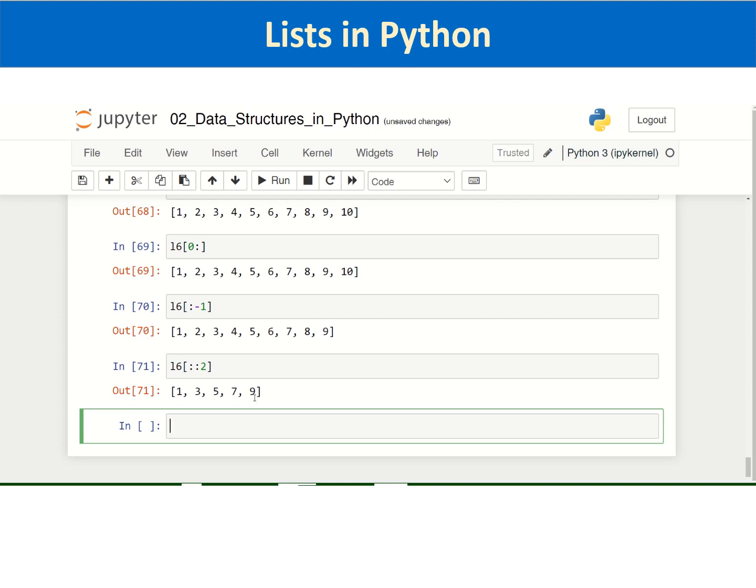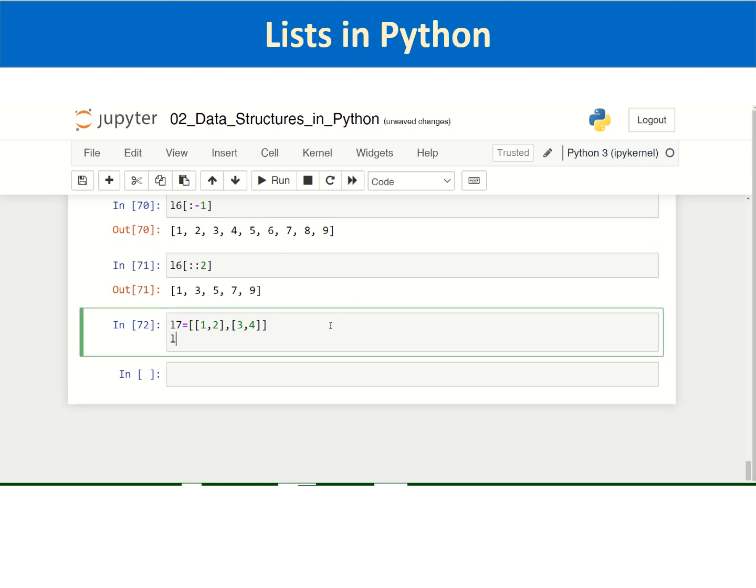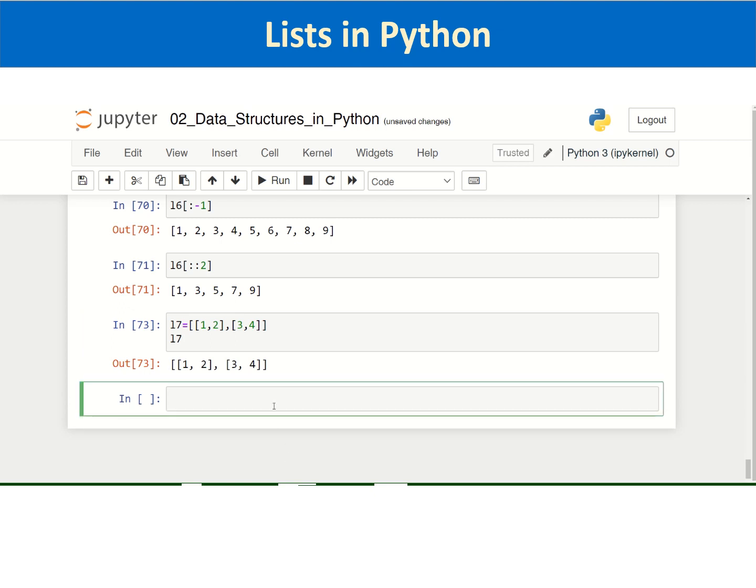Suppose you create a list L7, and within the list you pass lists as elements of the list. So here there are two elements in the list which themselves are lists.